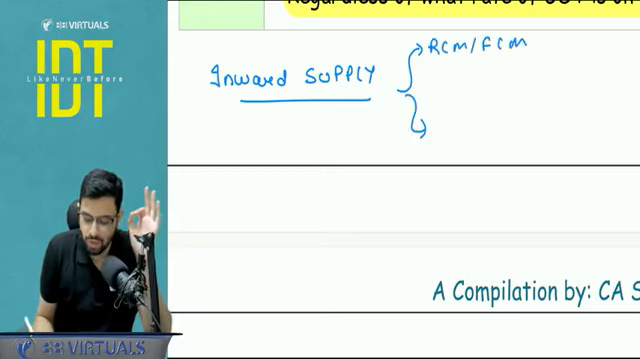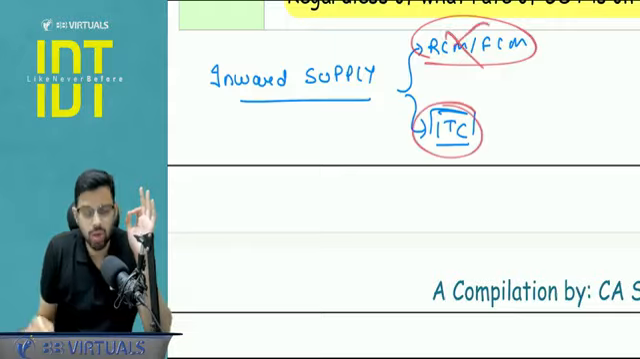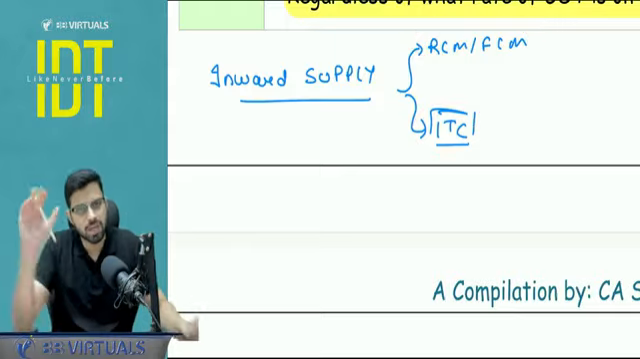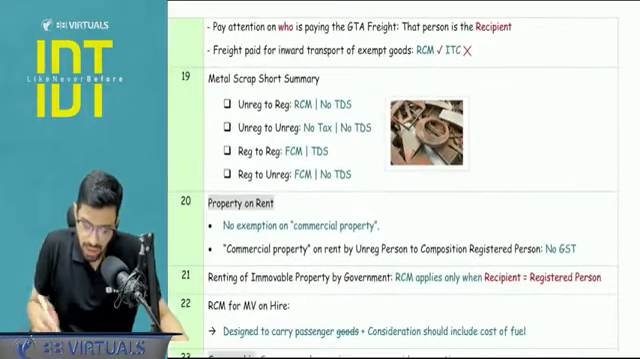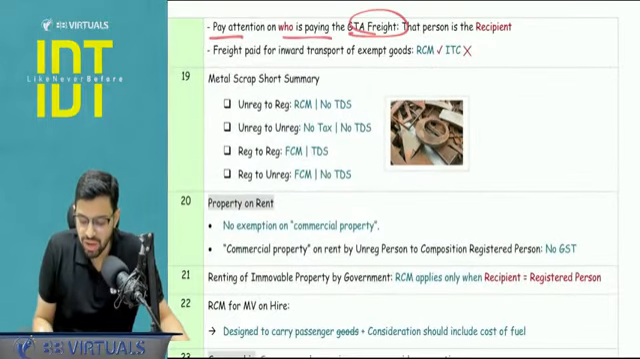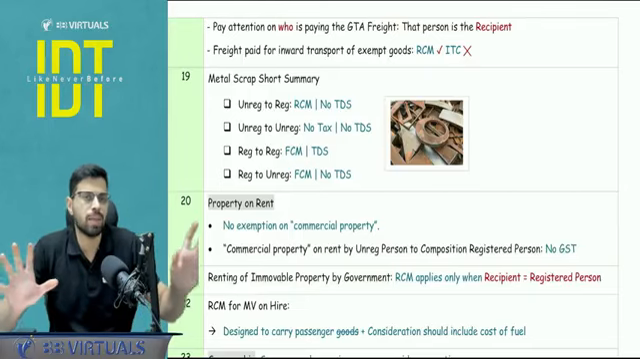And second aspect of analysis is with respect to the ITC. So regardless of who is paying, for the recipient you will always check whether ITC is available or not, subject to the compliance of chapter 7. Yes, that is the ITC chapter. Pay attention to who is paying the GTA freight. That person is the recipient. I cannot stress upon this enough. A lot of mistakes happen here.